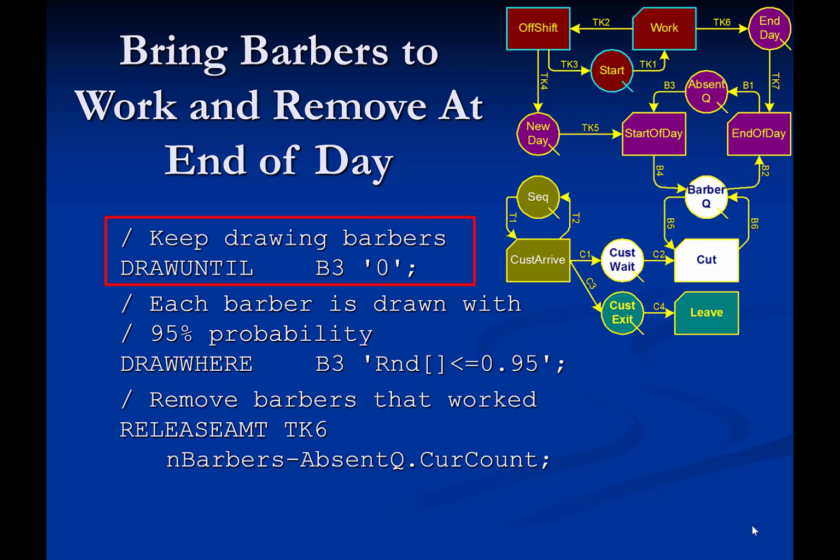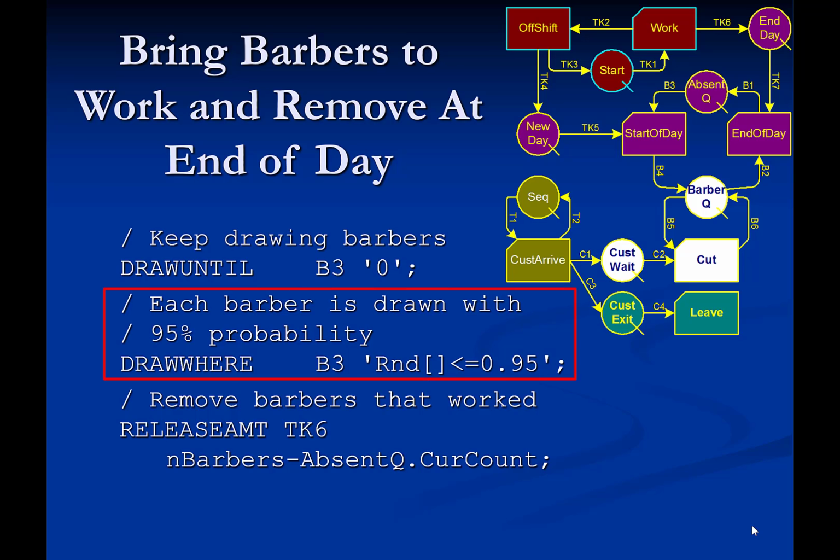This process continues until the draw until logical expression for link B3 becomes true, that is, different from the value 0. In this case, it never happens because the draw until logical expression is set to 0 and link B3 cursors and attempts to draw all three barbers.